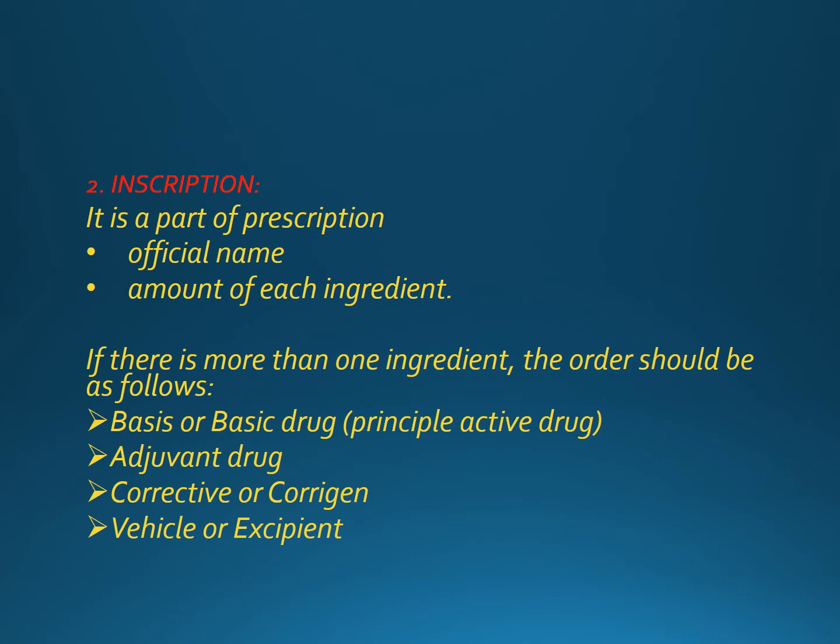And along with that the quantity of medications also. Suppose we are prescribing a certain drug twice a day, and that too for 7 days, so it will be 7 into 2, that is 14. So 14 tablets or 14 doses of the medication are to be given to the patient, and this is to be mentioned by us in the prescription, in the part that is inscription. So all these important things you need to keep in mind whenever you are prescribing a medication, and all these instructions will come in the second part, inscription.